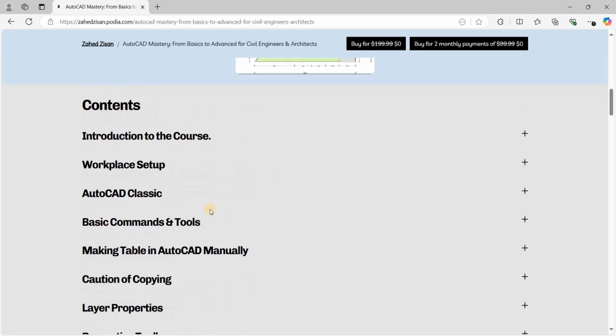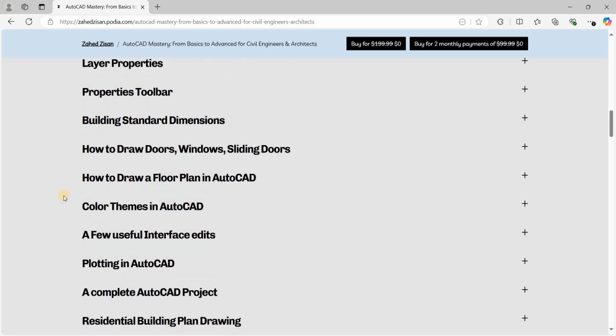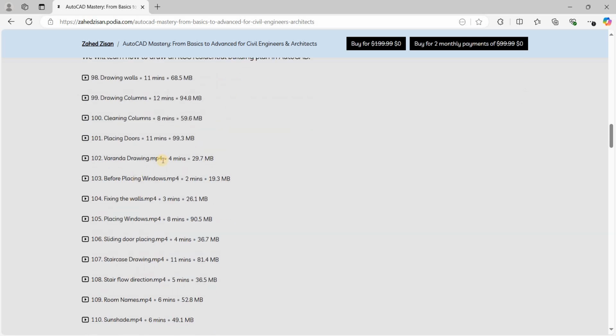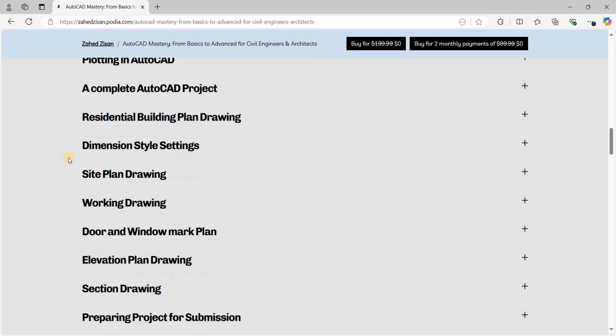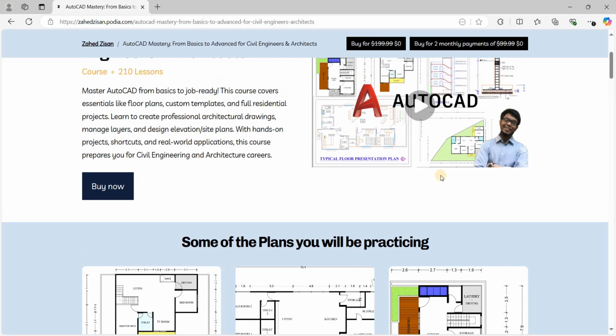So most of the courses out there, they tell you that it's a masterclass in AutoCAD and whatnot. They actually stop right after the basic commands and tools. So everything another masterclass course is going to show you in AutoCAD, I have covered in the first 4 sections. And moving on from there, it's all specialized learning for doing work in the civil engineering sector or the architecture sector. And if you click on it, you can see the different video lessons and the titles as well as the durations there. It actually also has quizzes, and you can play the video here.